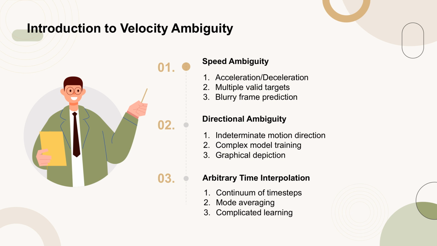For arbitrary time interpolation, where the network must predict a range of time steps, the ambiguity becomes even more pronounced, leading to what is sometimes referred to as mode averaging. These ambiguities collectively result in challenges that need to be addressed to improve VFI models.